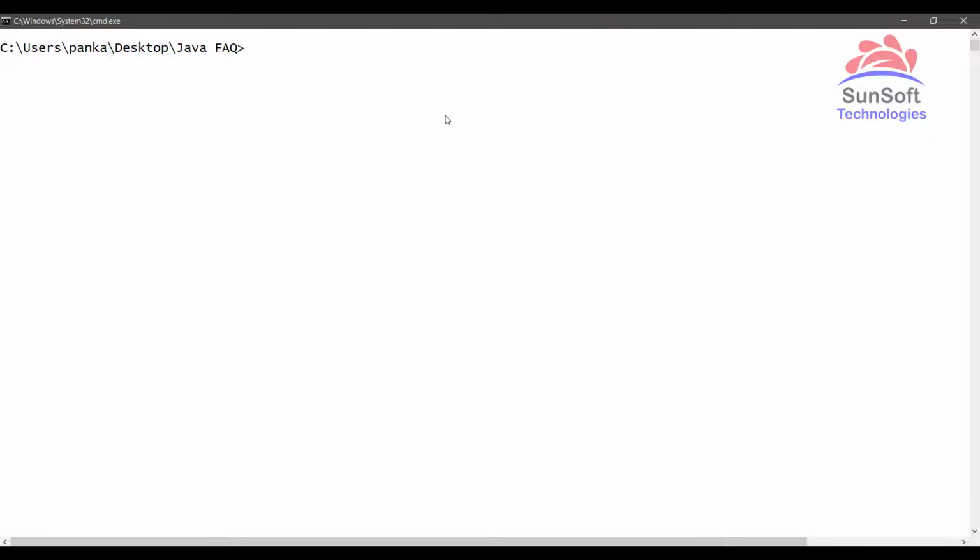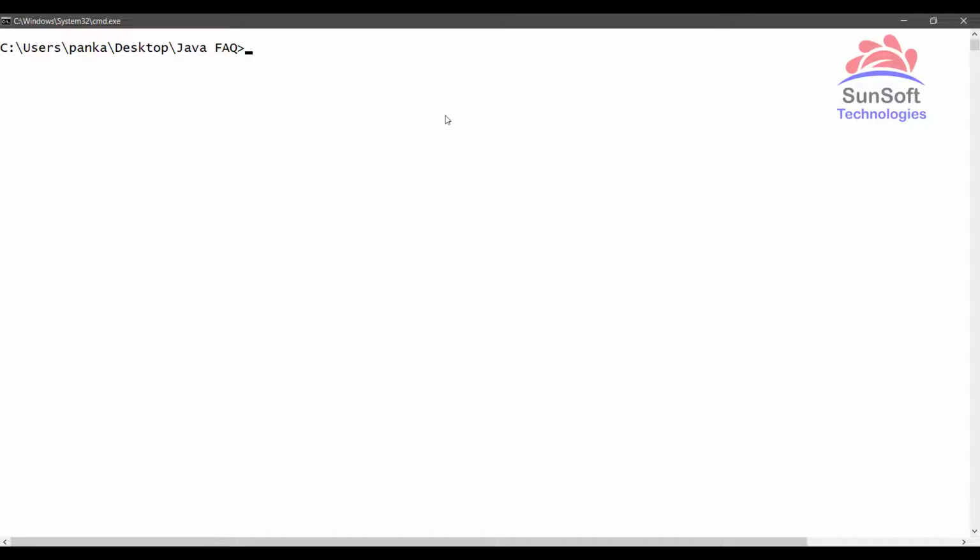So let's see now the last API, that is AutoCloseable. The AutoCloseable interface is implemented by all those classes which have allocated some resources. So whenever we want to deallocate some resources automatically, or whenever the close method is called, then generally AutoCloseable's close method will be invoked.